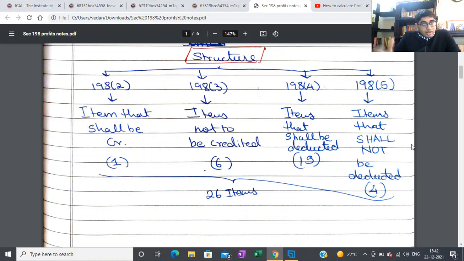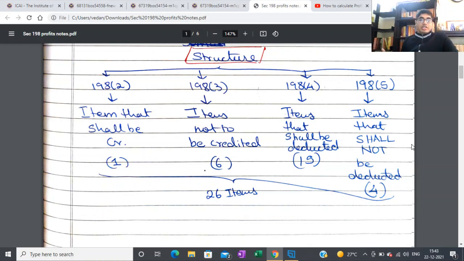So this is not like in income tax when we talk about section 115, I think 115JB, I forgot, but I think for MAT computation. So it's not where you start out with net profits and then you add, you less, and then you come out with the MAT profit. But here you can start out from anywhere. If you see the questions that are coming up, in some of the questions you can start out from the net profit, but in some of the questions you can start from the gross profit itself. So this section just basically tells you what you can include in the profits, what you can't include in the profits, and it's up to you where you want to start out from.